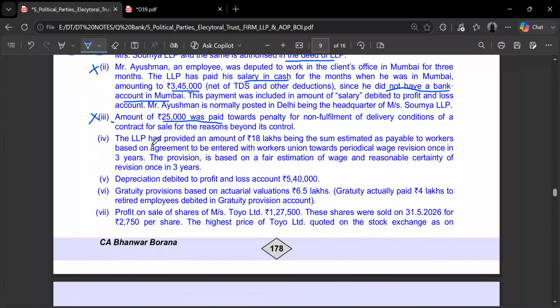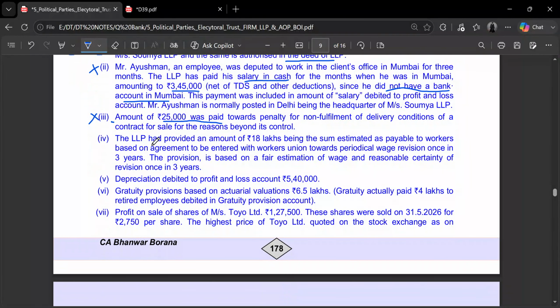The LLP has provided an amount of 18 lakhs being the sum estimated as payable to workers based on agreement towards workers' periodical wage revision. Since the provision is based on fair estimation of wage and reasonable certainty, it will be allowed as expenditure, so we don't need to do any adjustment in this as well.